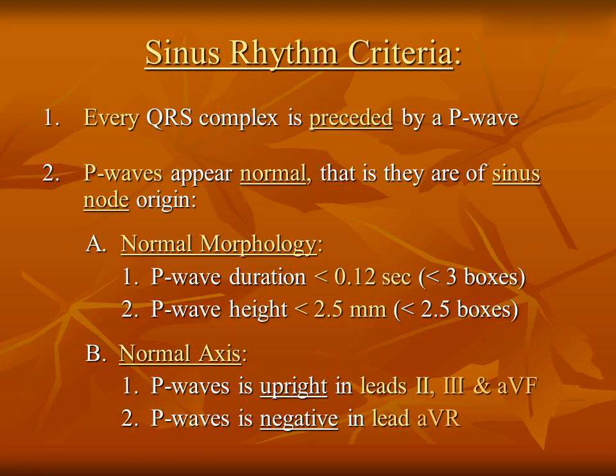1. Every QRS complex is preceded by a P wave. 2. P waves appear normal, that is, they are of sinus node origin. A normal morphology: 1. P wave duration less than 0.12 seconds, less than 3 boxes. 2. P wave height less than 2.5 mm, less than 2.5 boxes. The normal axis: 1. P wave is upright in leads 2, 3 and aVF. 2. P wave is negative in lead aVR.